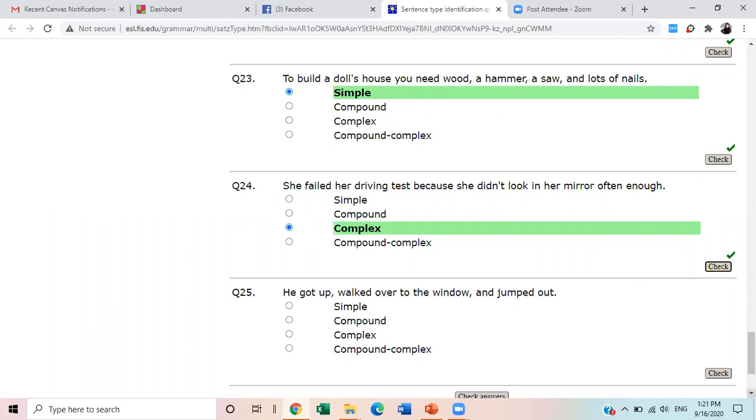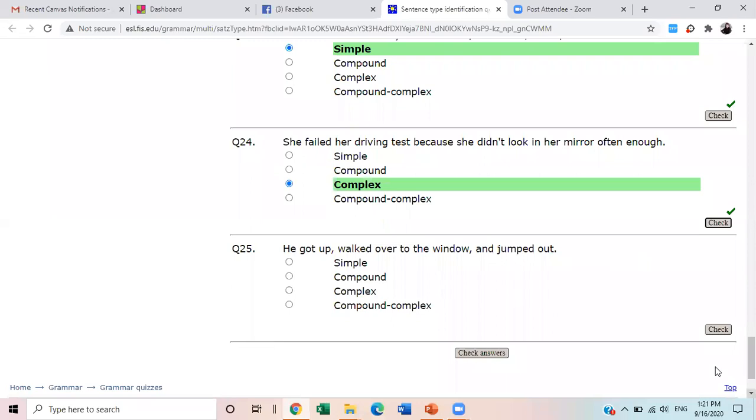Yes, finally we have reached the end. He got up, walked over to the window and jumped out. Compound, ma'am. Why? Just because of and. See, you are misinterpreting and here. Remember, and joins two words and two sentences as well. When and is joining two sentences, then it is compound.